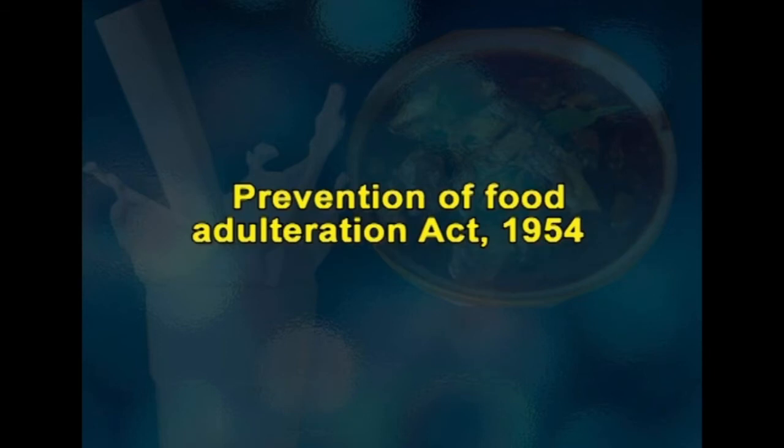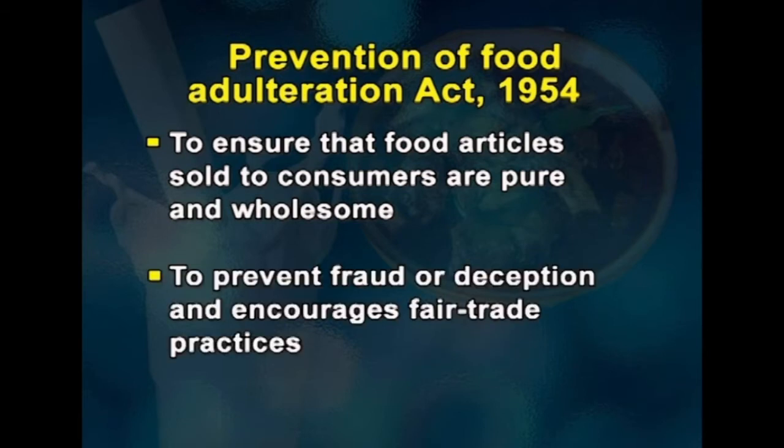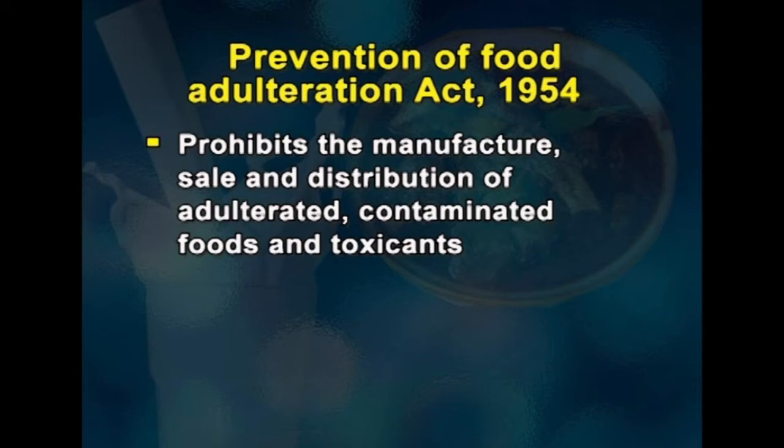Under mandatory measures, the first important act is the Prevention of Food Adulteration Act 1954. It says to ensure the food articles sold to consumers are pure and wholesome. Second, to prevent fraud or deception and encourage fair trade practices. And the third, it prohibits the manufacture, sale and distribution of adulterated, contaminated foods and toxicants.